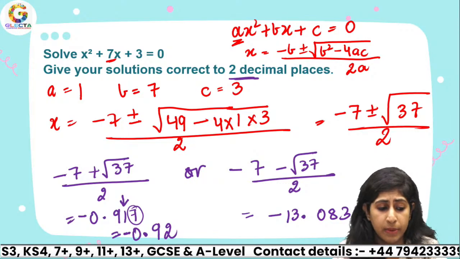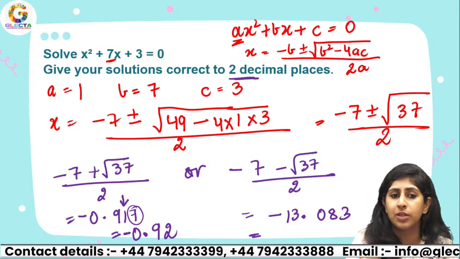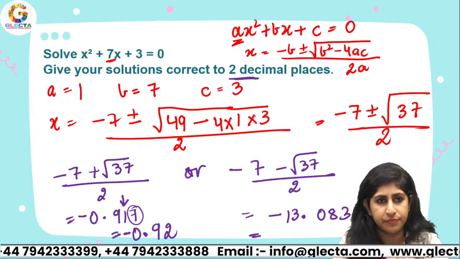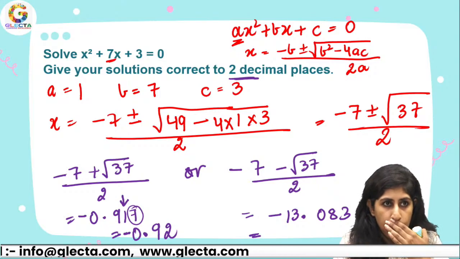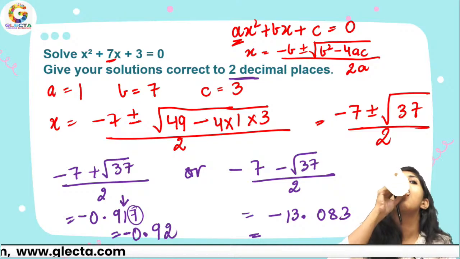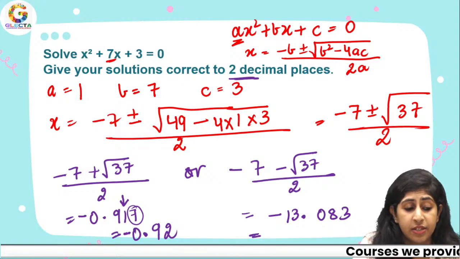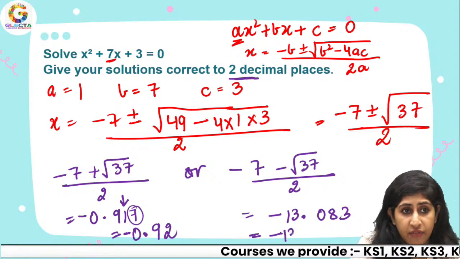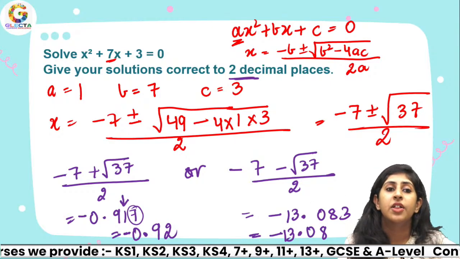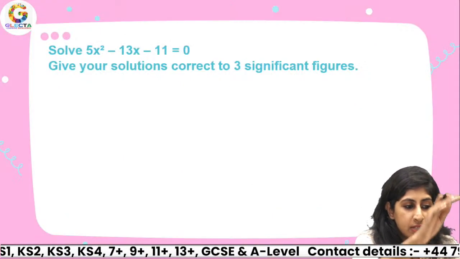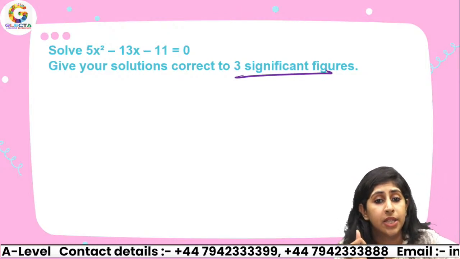Can anybody tell me in the comment section what will be the value of negative 13.083 to 2 decimal places? I want you guys to answer me in text. Is anybody getting the answer? This is going to be negative 13. Tanishka, very good. That is going to be negative 13.08. That's it.